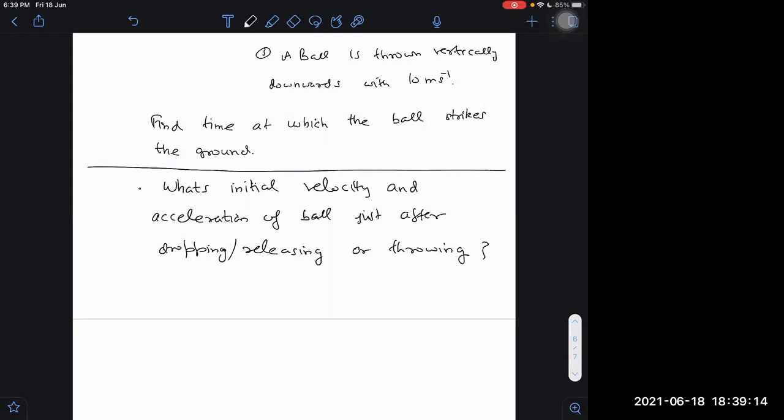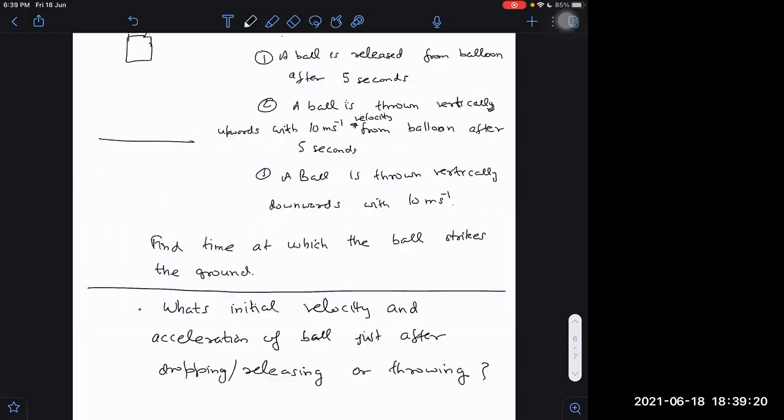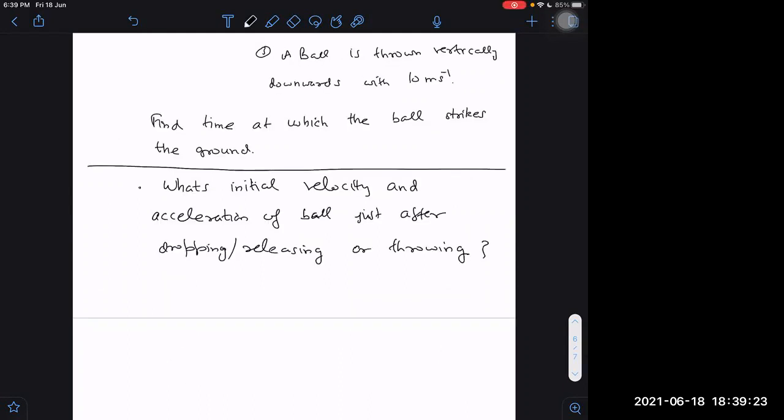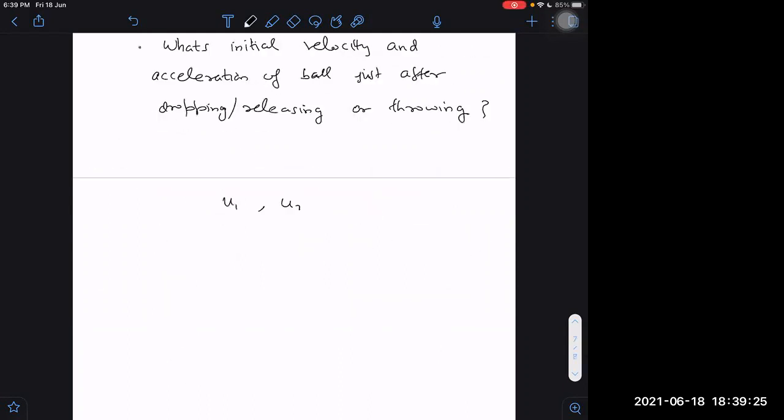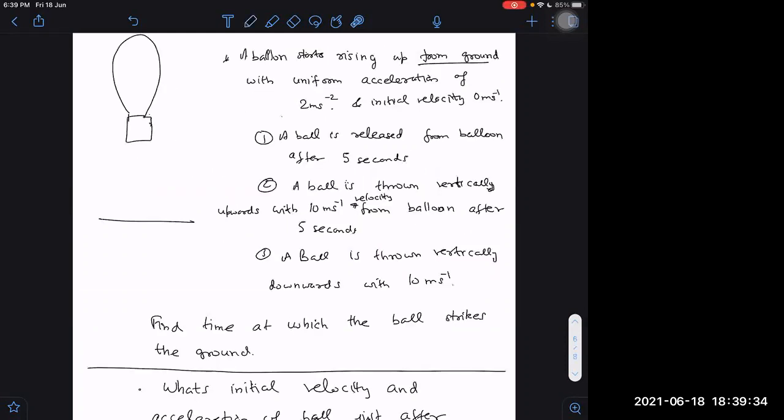First, don't try to find out this time. First you answer this only. If you are able to answer this one right, then you will get the answer right. So how many things do you have to answer here? U1, U2, U3, A1, A2, A3, according to 3 cases. What are the 3 cases? Already mentioned here: the ball is released after 5 seconds, the ball is thrown vertically down, the ball is thrown vertically up, after 5 seconds.